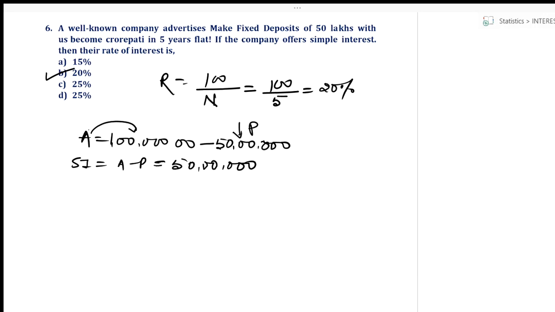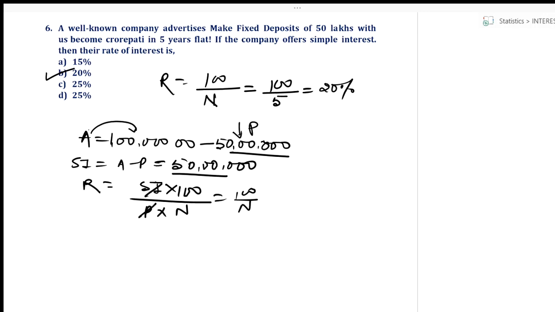Now I can find out R. SI into 100. Now you can see simple interest is also same, principal is also same. So SI into 100 upon P into N. As SI and P is same, so simply I have the formula 100 upon N. You can check what I have written on the top. Fine? Okay. Let's move on to the next question.